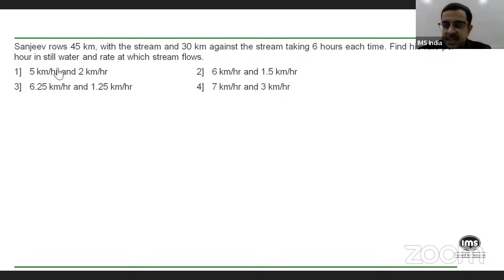So, okay, someone is asking me about any other method apart from alligation, right? For the previous question. So, alligation was the simplest way to solve that question, right? But if you're not familiar with it, I would suggest that you read up the concept. It's a very simple concept, but very useful. Alternatively, you could have solved the question by actually forming an equation.